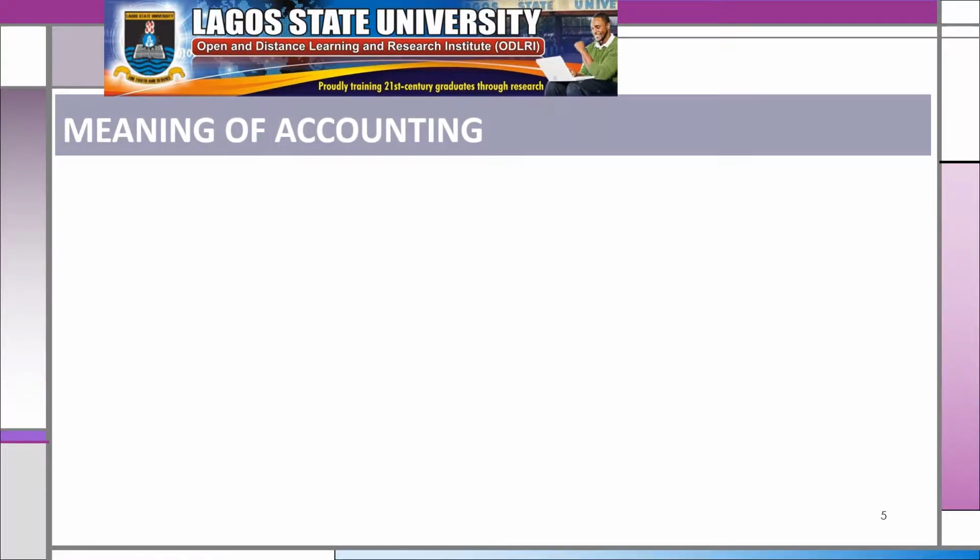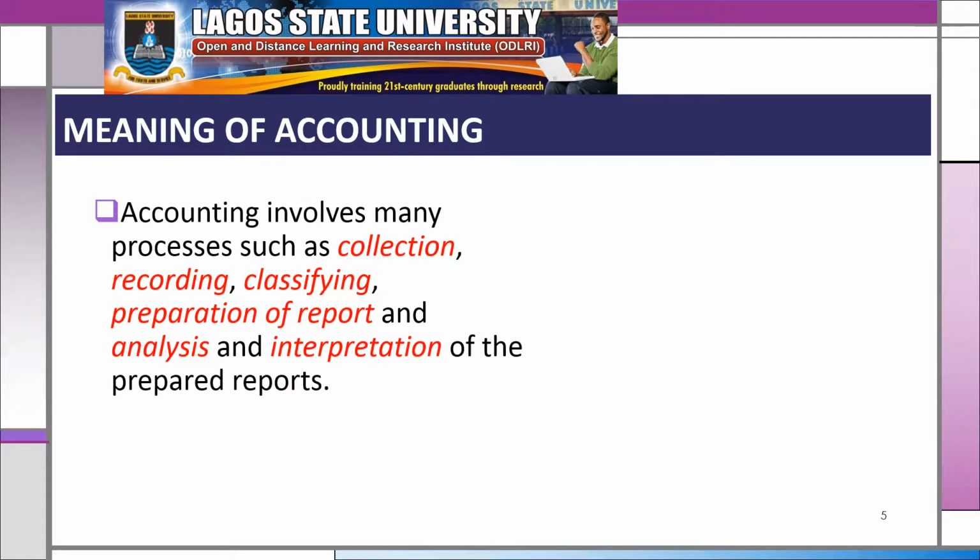It's a discipline that involves quite a number of processes, such as data collection, recording, classifying, processing, preparation of reports, and analysis or interpretation of the reports. The reports will be used by various users. Who are those users that we emphasize here?